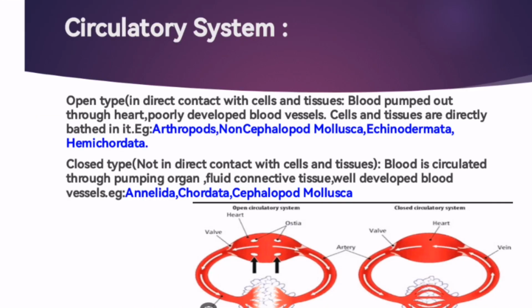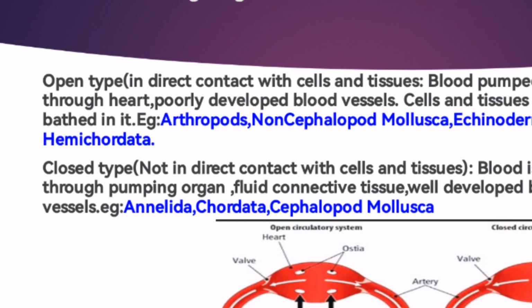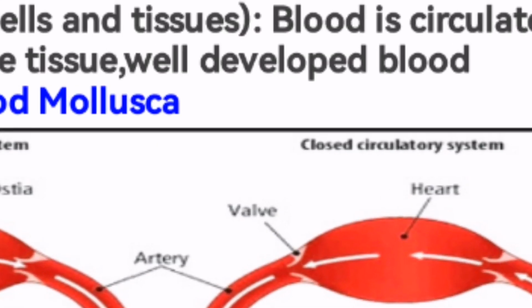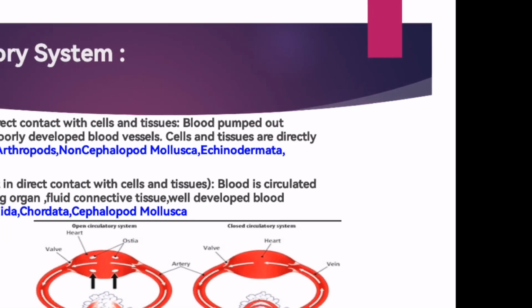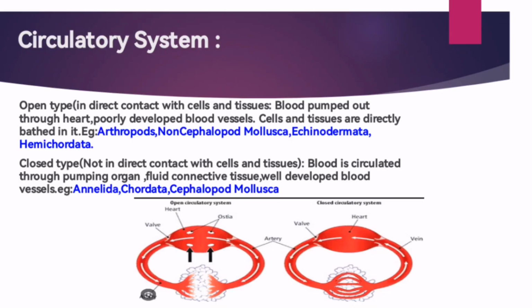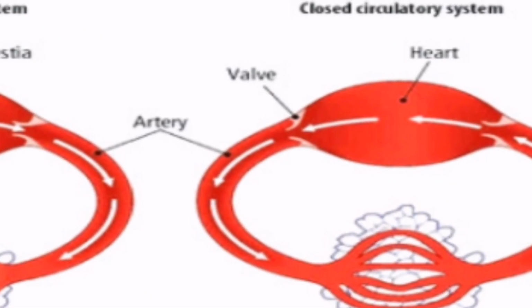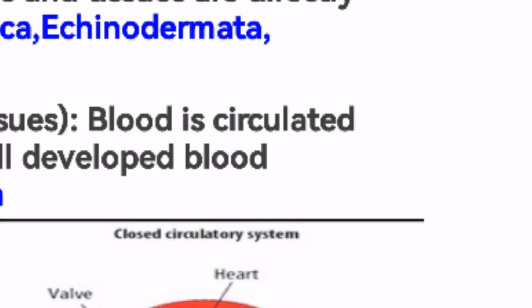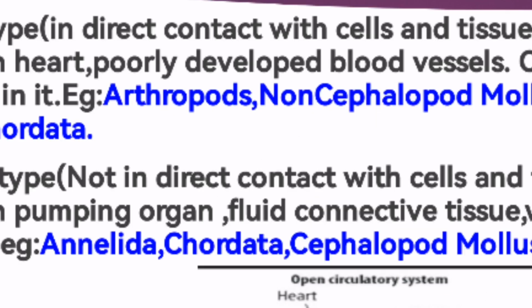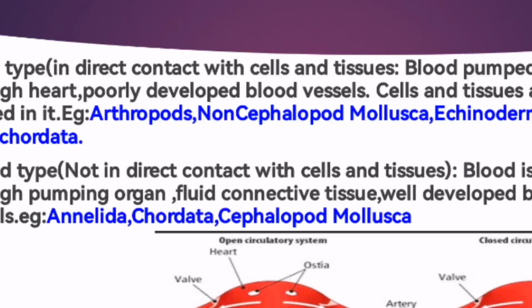Next is the closed type. This is the structure of a closed circulatory system. There will be some openings here, and through them the oxygen will be transferred. Why do we need a circulatory system? We need to transfer oxygen, nutrients, and hormones. If it is not in direct contact with the cells and tissues, and it contains well-developed blood vessels, then it is the closed circulatory system. We come under the closed circulatory system because we are chordates, under the phylum chordata. Then we have annelida, then chordata.